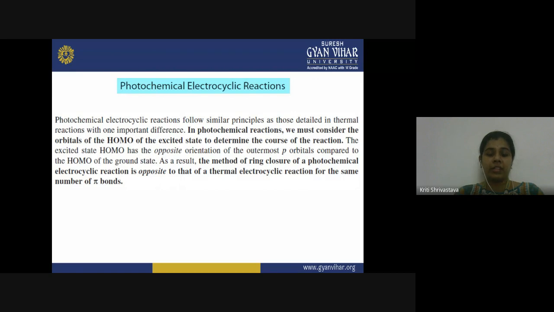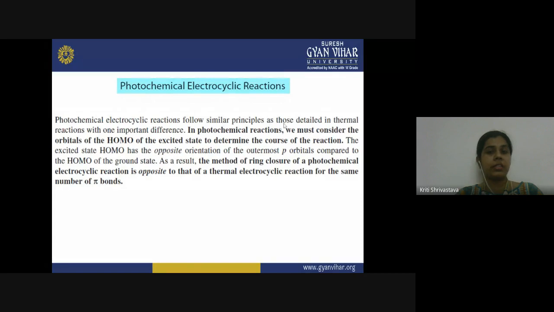So these photochemical electrocyclic reactions follow the same principle we discussed in the case of the thermal reactions, but they have one important difference. And what is that difference? In the photochemical reactions, we must consider the orbitals of the HOMO of the excited state to determine the course of the reaction. So what will change when the symmetry of the HOMO changes?